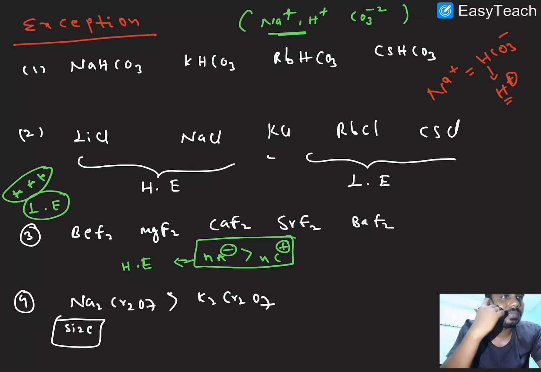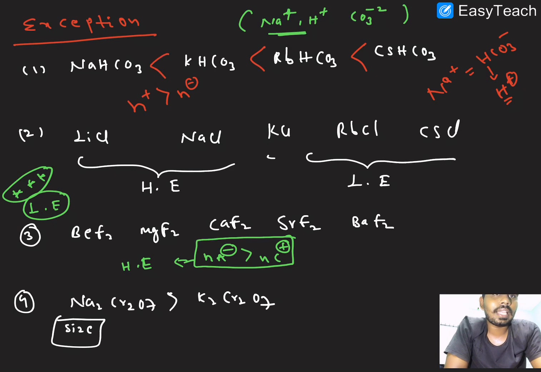That means the number of positive ions is greater than the number of negative ions. So here we have to consider the lattice energy. Which is having less lattice energy has more solubility. So this is the actual order, right?